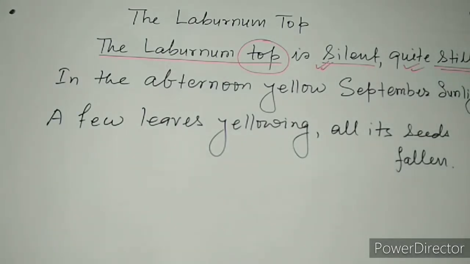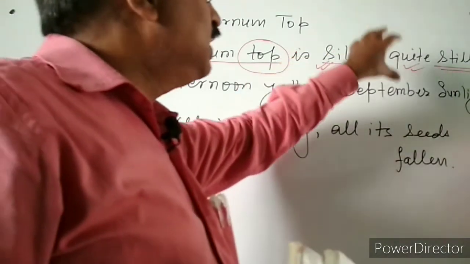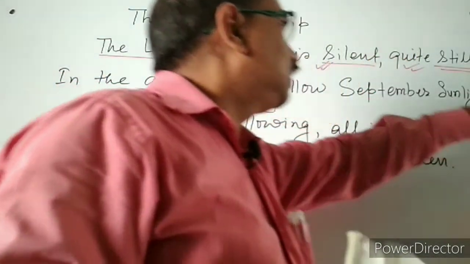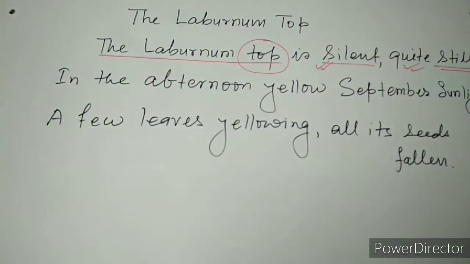Through the poet's eyes, we find that the top part of the laburnum tree is silent and without any movement there. It means it was silent and still there.